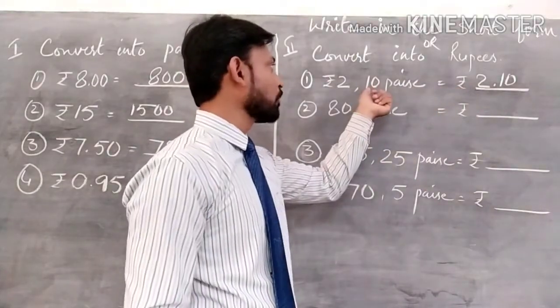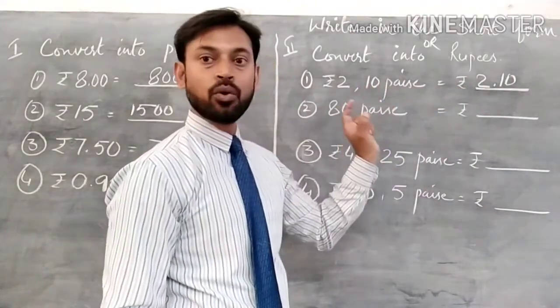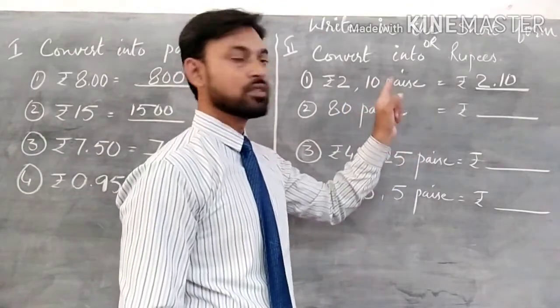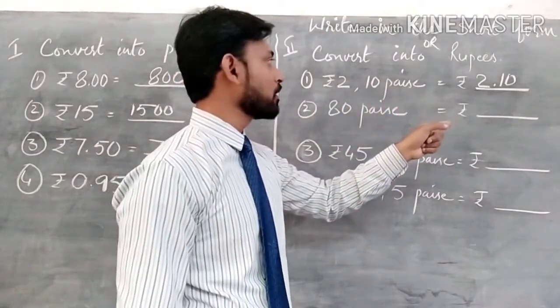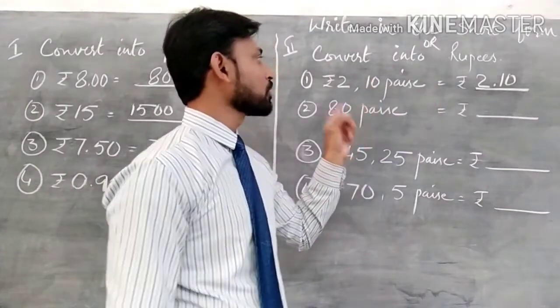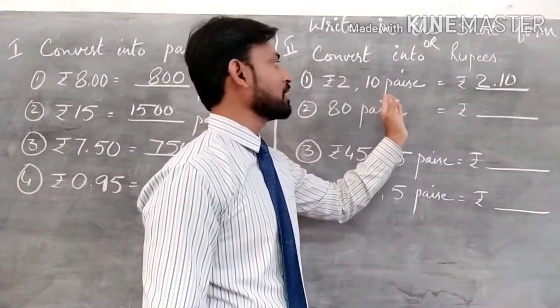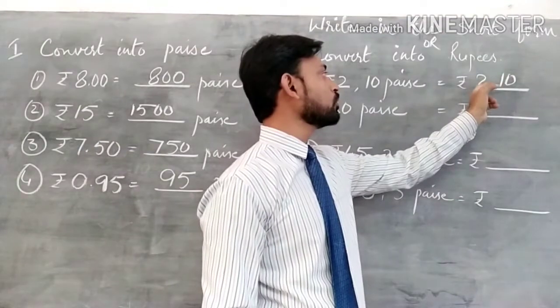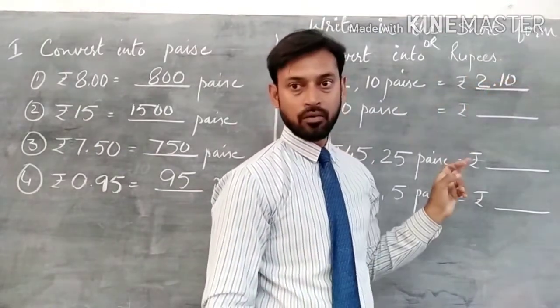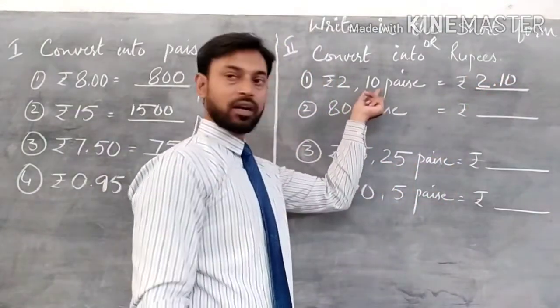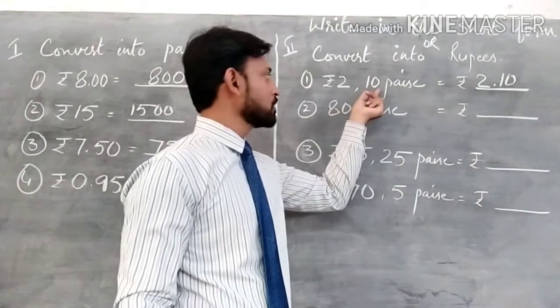If suppose it is 1 paise, sorry, 2 rupees 1 paise, you will write it like 2.01. Here it is already a 2-digit number, no need to change, right?